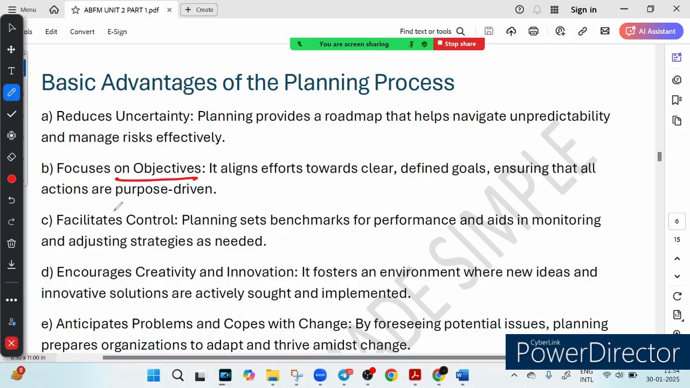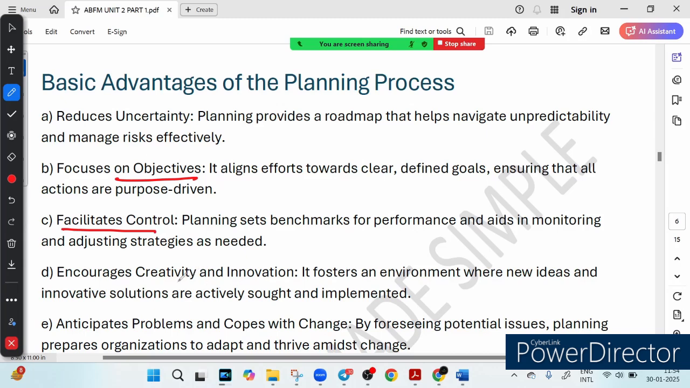Then we have facilitate control. It means planning is not just about setting goals, it is about tracking the progress. If a company is not meeting a target, planning helps them analyze what is going wrong and fix it in time. Think of it like a fitness plan. If your goal is to lose 5 kg in 2 months, you should track your diet, adjust your workout, and stay on course.